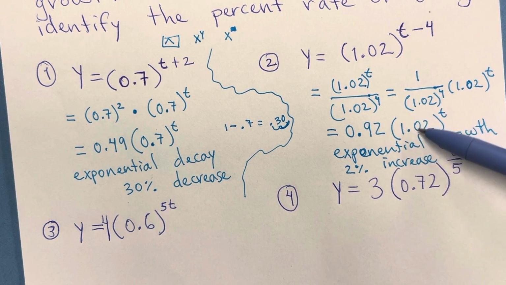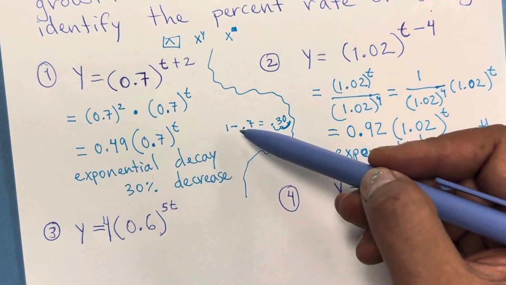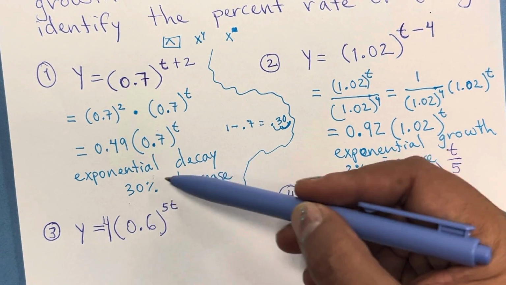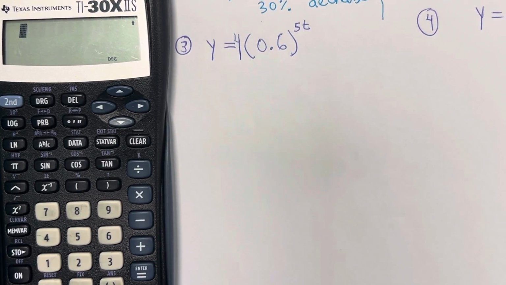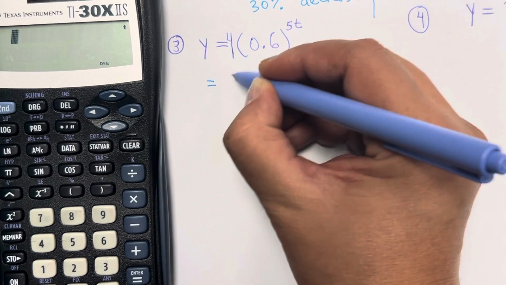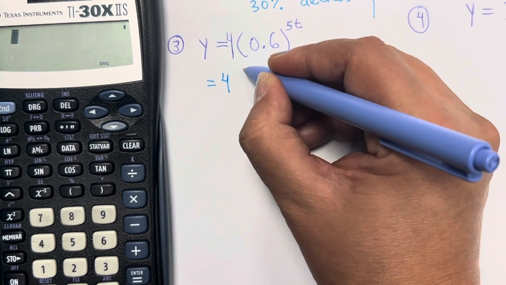In growth, it shows me the percent rate of change. In decay, I have to subtract that from 1 to get the percent rate of change. For number 3 and 4, it's a little bit different. It's basically just raising a power to another power. This one already has an initial point, so you just keep it.